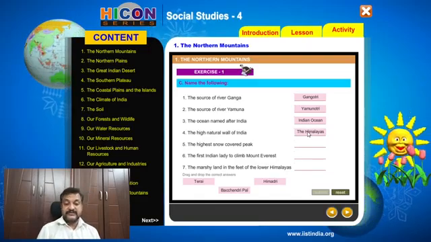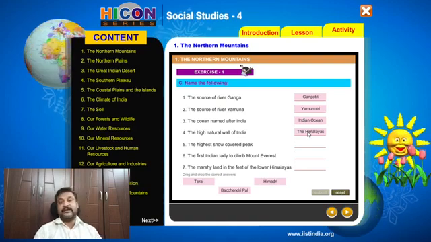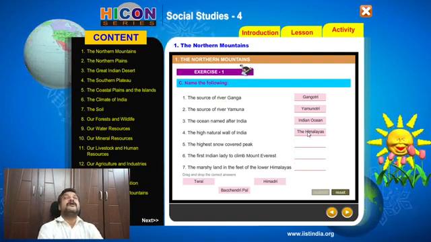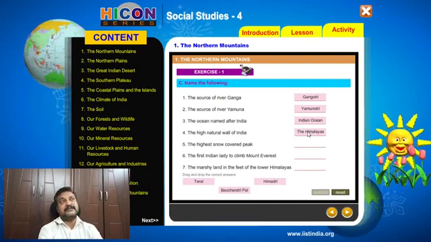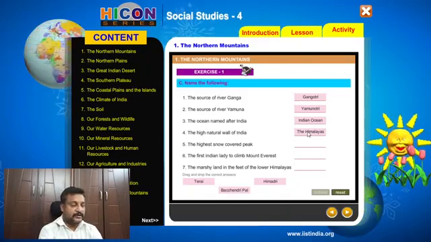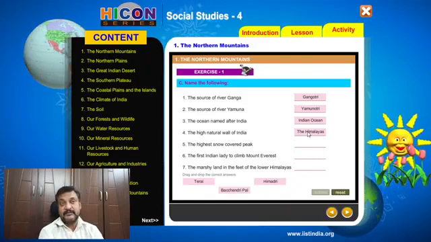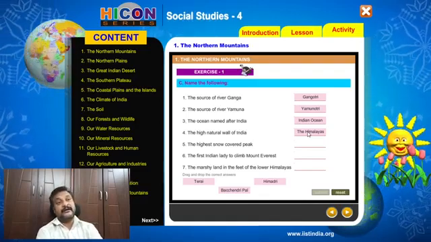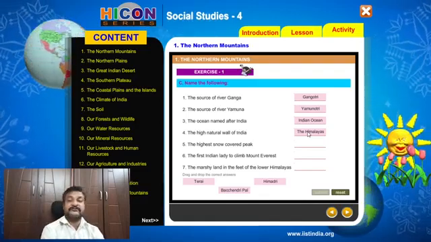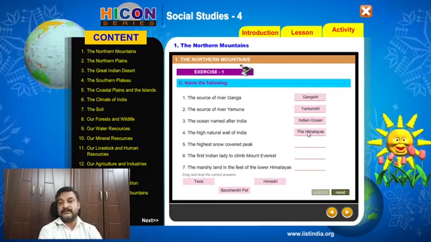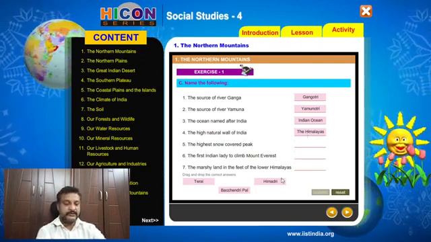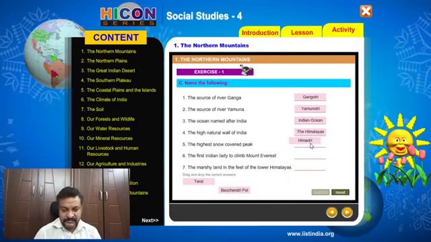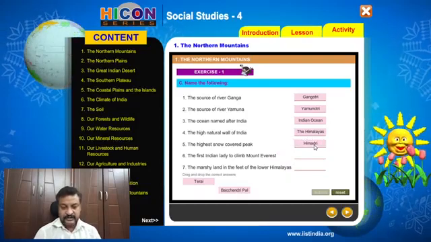Now, the highest snow-covered peaks of the Himalayas are called... Again, in the lesson we have seen yesterday about the 3 parallel ranges: Himadri, Himachal, and Shivaliks. Himadri has most of the mountain peaks covered with snow, isn't it? So we'll keep Himadri here.